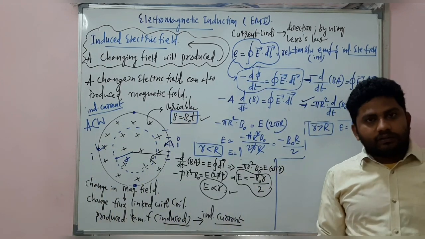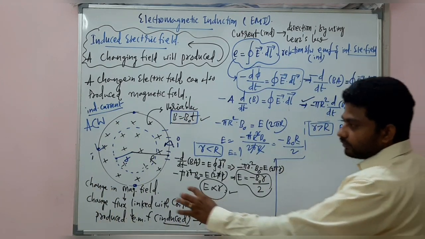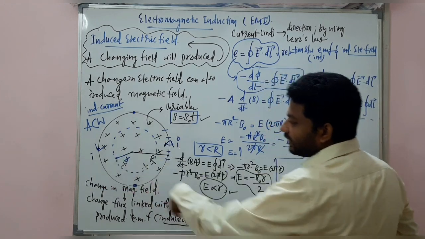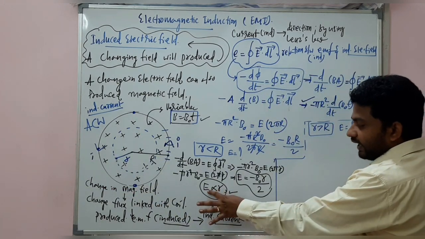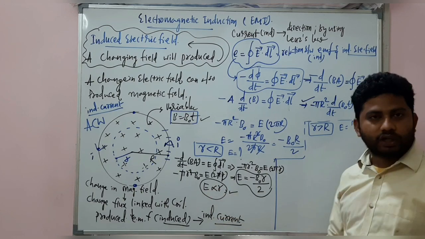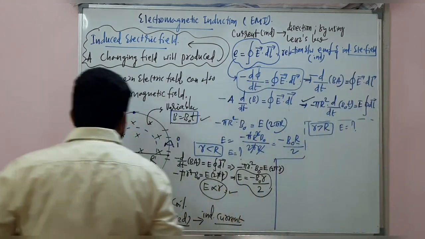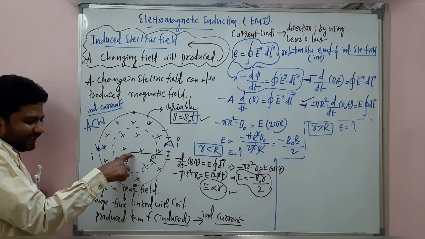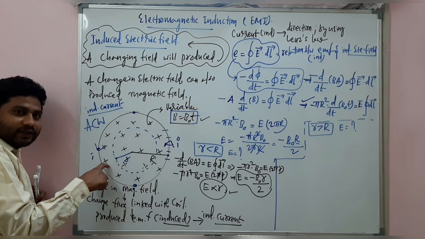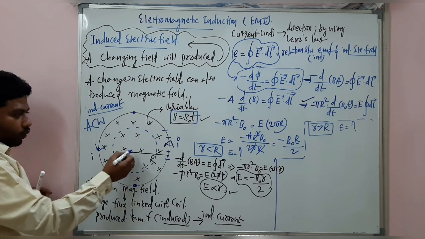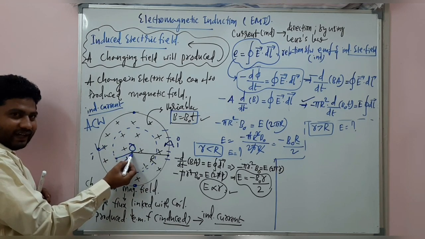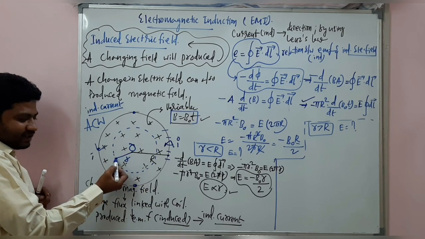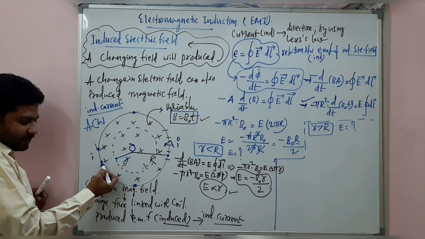This is the application. When the point of consideration is inside the circular ring, the induced electric field is directly proportional to r. That indicates that from the center, the induced electric field increases when the small r value increases. From the center O, the induced electric field increases and reaches the maximum value.